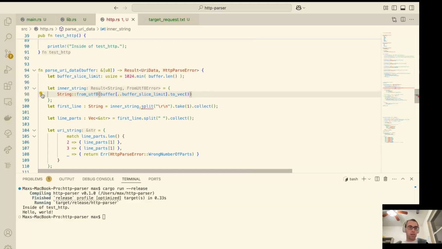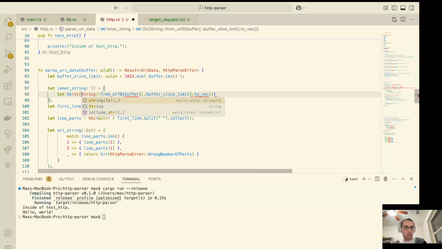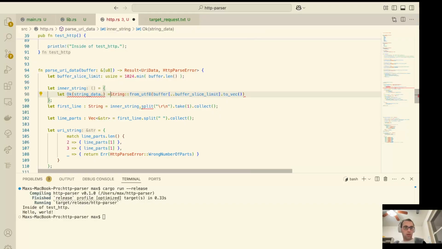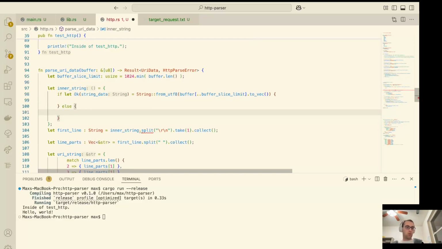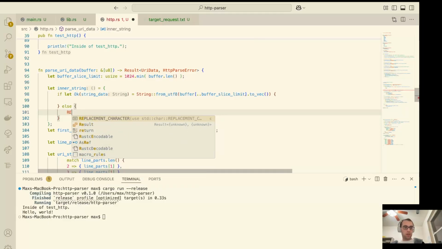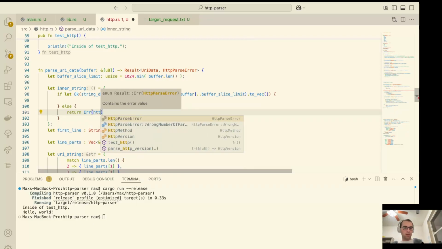So what we're going to do, instead of returning this from UTF-8 error, is return our own custom error. So we're going to say let, and this is where it's going to look a little bit funny, string data equal to this. And we're going to say if let Ok string else. We're going to handle that Ok in just a little bit, but what we want to handle here is returning an error. Return an error of our HTTP parse error.